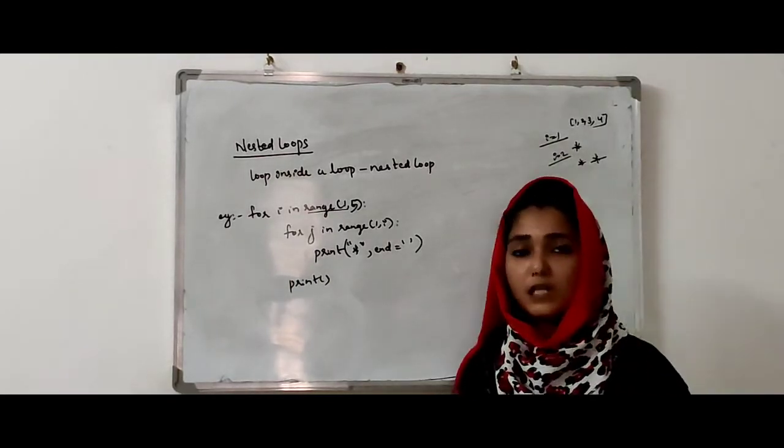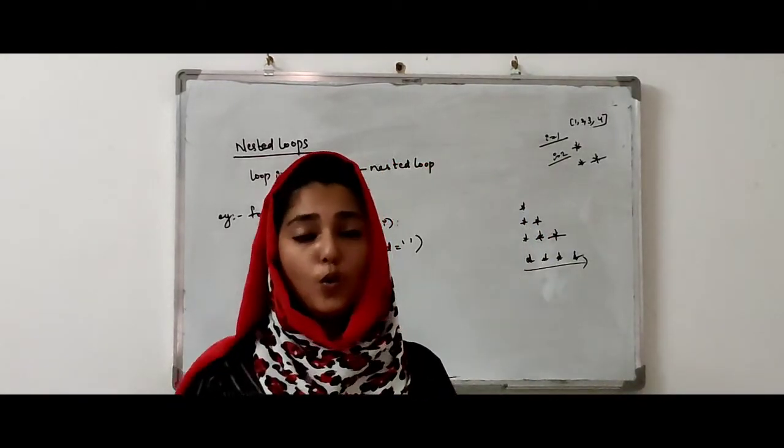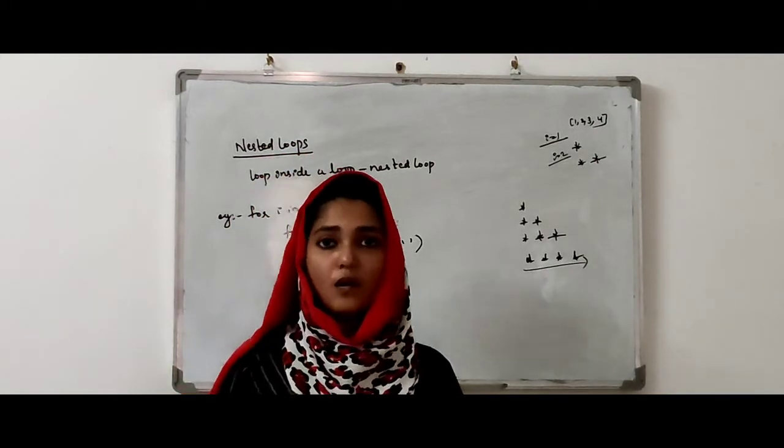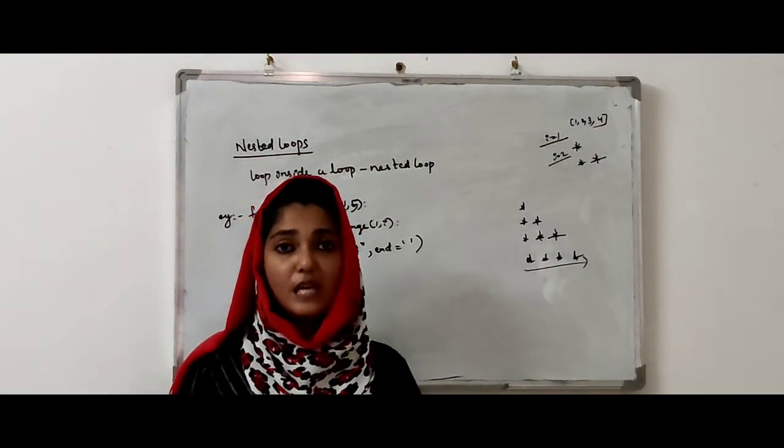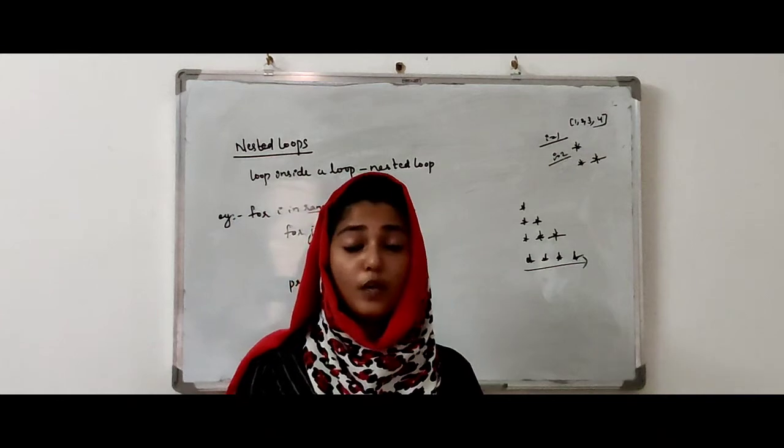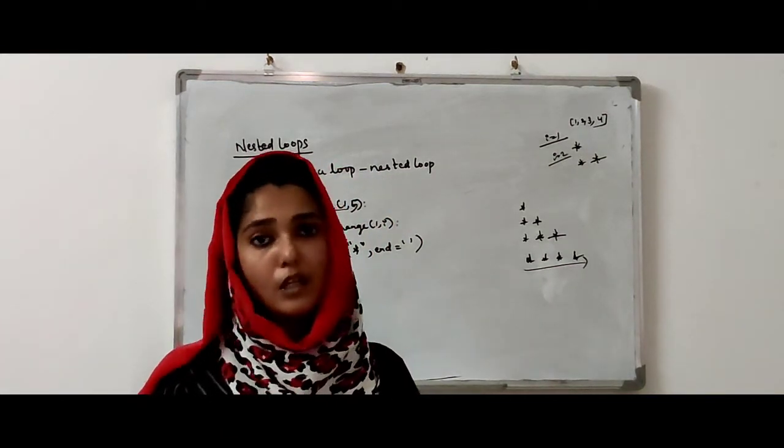So what do you mean by nested loop? If we see any loop which is inside another loop, it is called a nested loop. So if we see a for loop inside another for loop, we can say that it is a nested loop.